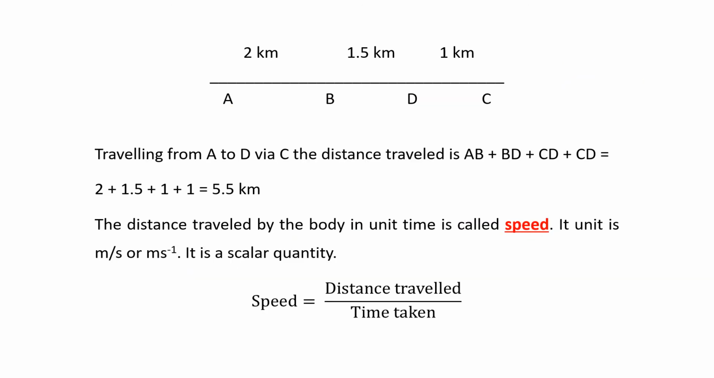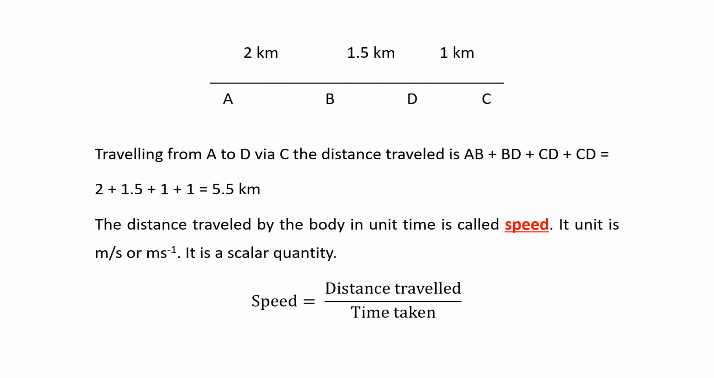Now, here we have taken the next concept of speed. So if you understood motion and rest, distance and displacement, now we go to speed. So what is your speed? The distance traveled by the body in unit time is called speed. And the unit of speed is meter upon second or meter per second. Speed is also given as distance traveled by the body upon the time taken.